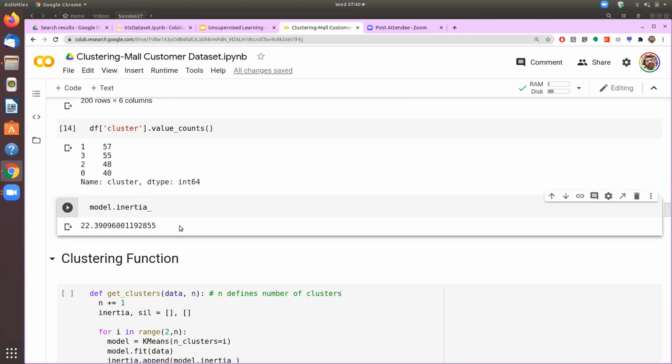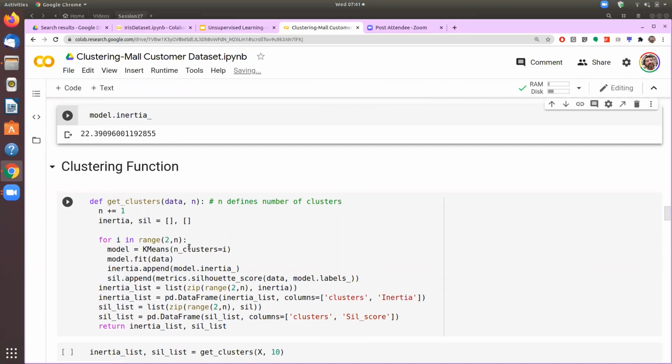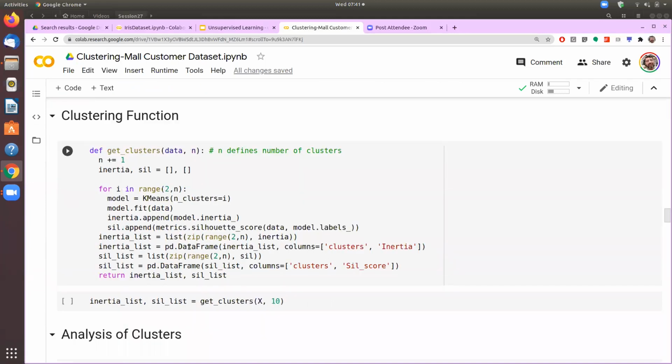So we have seen how to create different clusters, but the objective was to really say whether we should have 3 clusters or 4 clusters, and that is not being given by the model itself. So what we do is run the same exercise with different numbers of clusters, through this function.